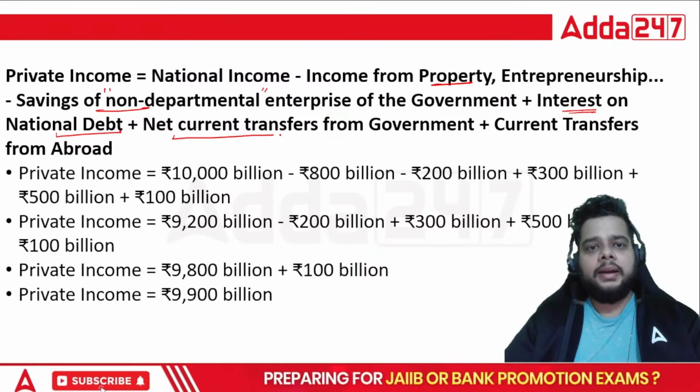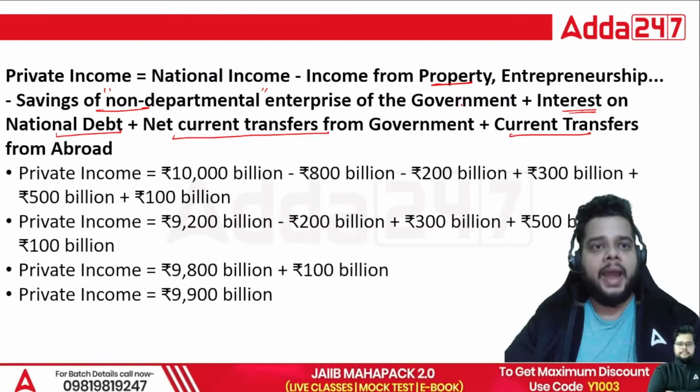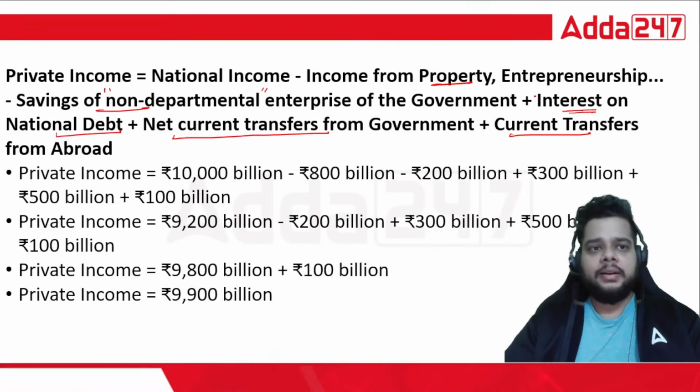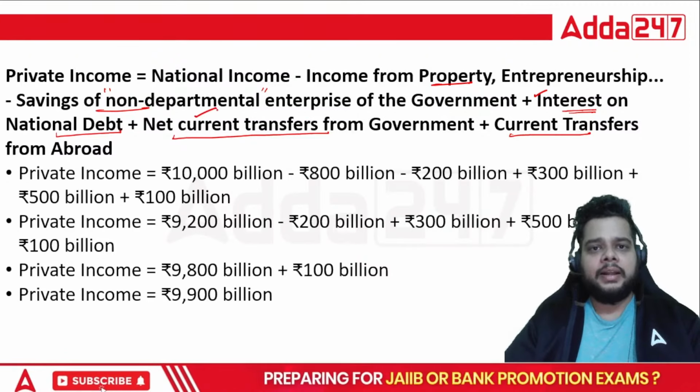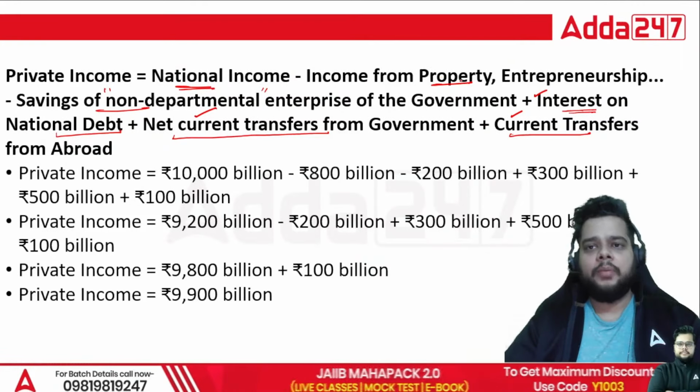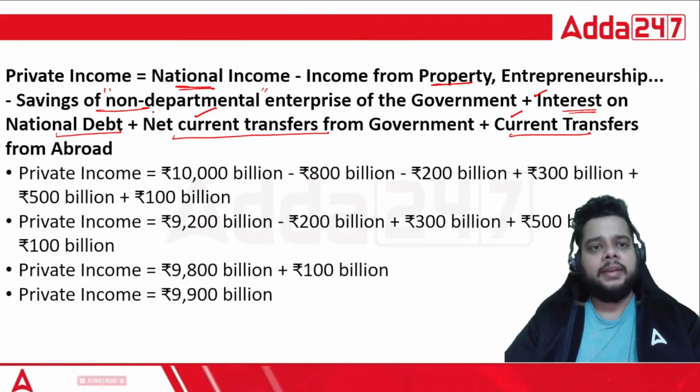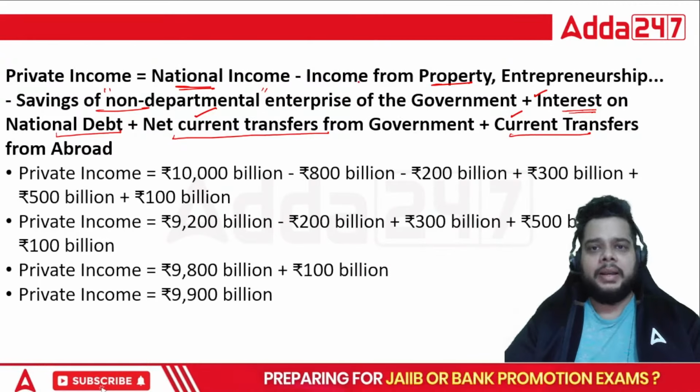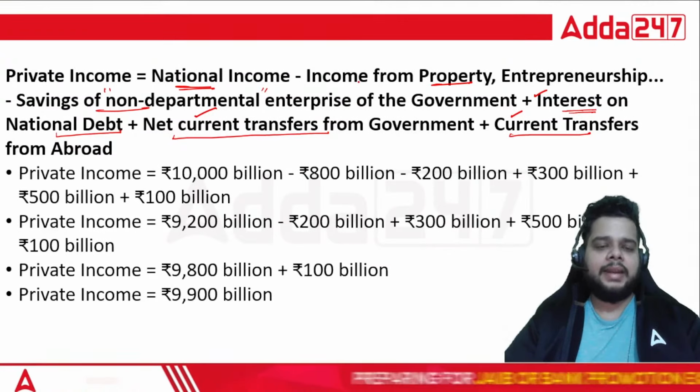Then net current transfer from the government plus current transfer from abroad. You have to add what? Only you have to add three things. One is your interest on national debt, net current transfer from government, and current transfer from abroad to national income. And subtract what? Income from property, entrepreneurship, and savings of non-departmental enterprises. You will arrive at the answer as 9900 billion.